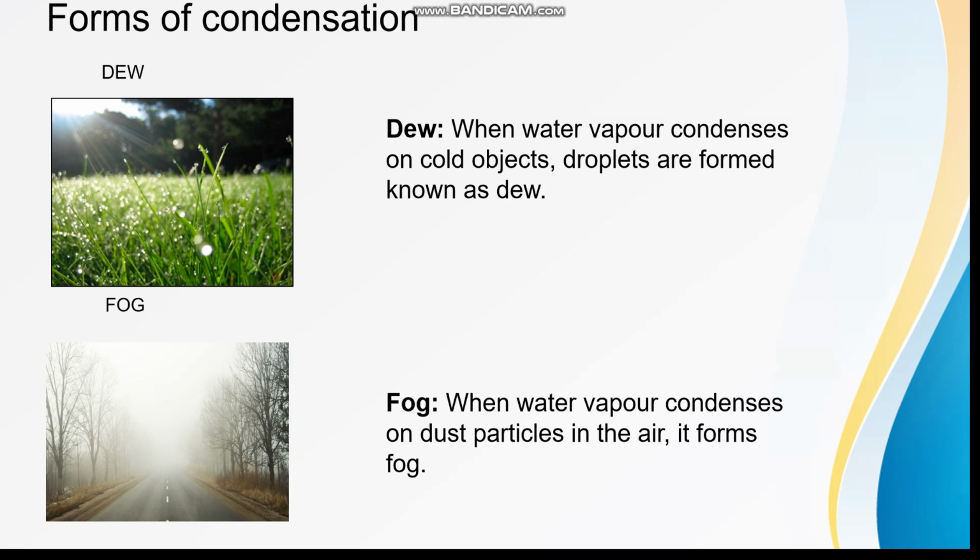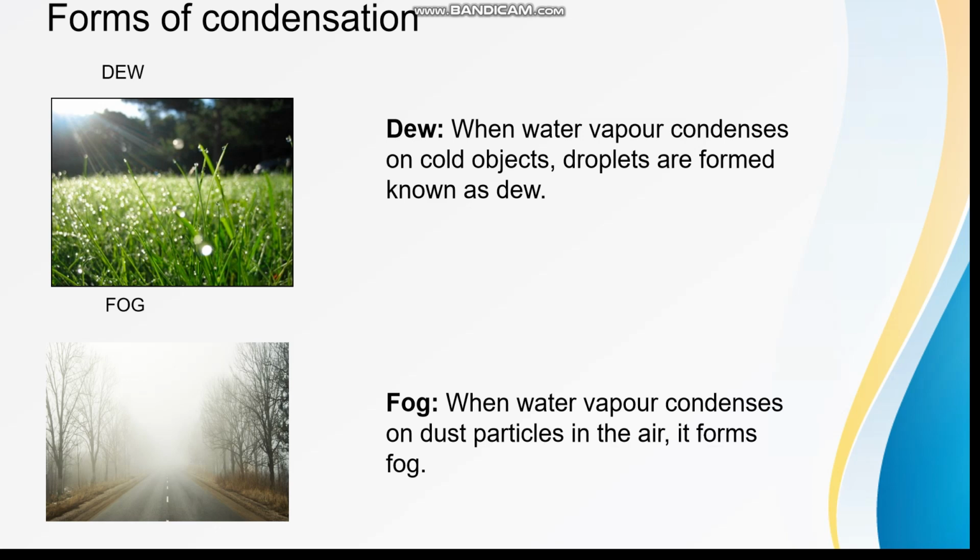Forms of condensation. On cold winter mornings, we see droplets of water on grass and leaves. This is called dew. These droplets are formed by the condensation of water vapor in the air. That is, when the warm air touches the cold surface of the leaves, it condenses back into water droplets, which is called dew.